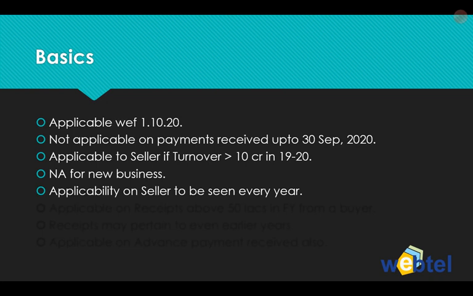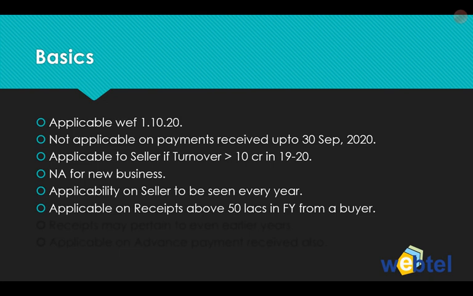And probably we'll have to see this applicability on the seller in every year, because in some businesses the turnover may be less than 10 crores or more than 10 crores. So it's not that once it is applicable. As of now, they've not made any changes in the section to the effect that once it is applicable, it will continue to be applicable forever. So that's not happening. So as of now, every year the seller will have to see whether this subsection is applicable to him or not, depending on the sales turnover.